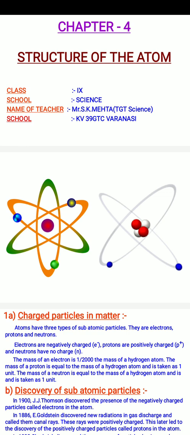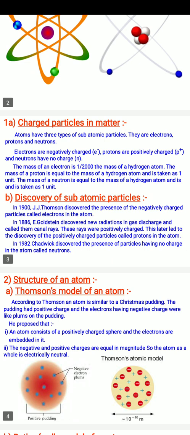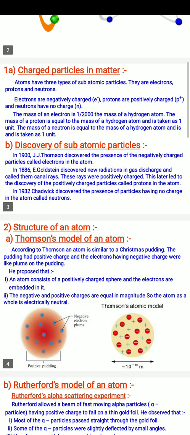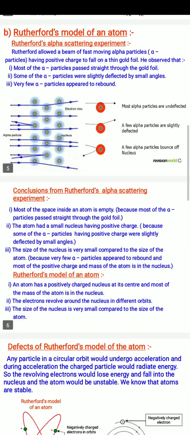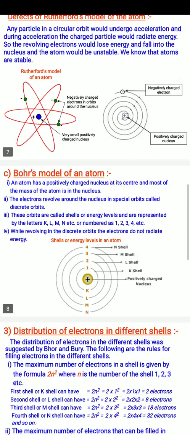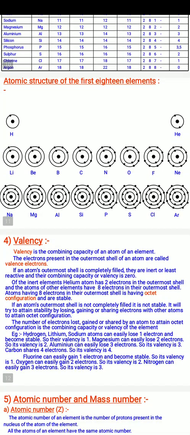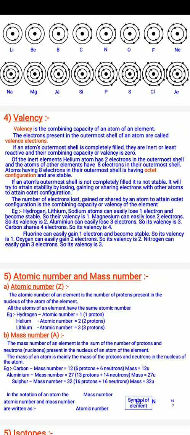In this chapter, we will discuss different concepts of the atoms like discovery of the subatomic particles, electron, proton and neutron, structure of the atoms, different models proposed by the scientists, distribution of electrons, electronic configuration, atomic mass, atomic number and valency. So let's start.